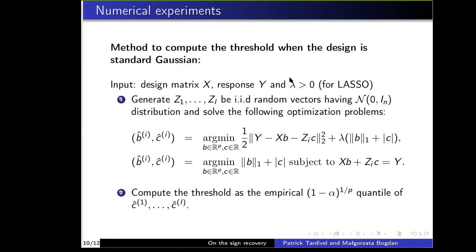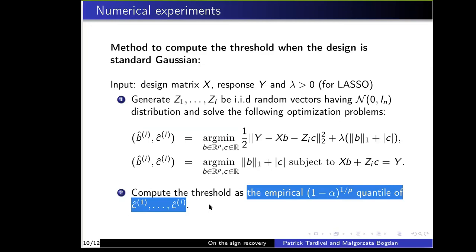And the idea is actually to add to the matrix X an extra column Z generated according to a standard Gaussian distribution. The lasso component associated to Z, or the basis pursuit component associated to Z, are for this estimator an estimation of a null component. And if you have a lot of estimations of a null component with lasso or basis pursuit, we're able to calibrate the threshold as explained here.